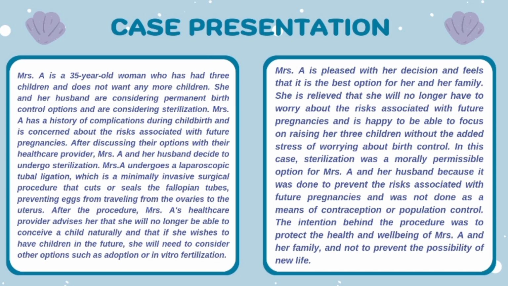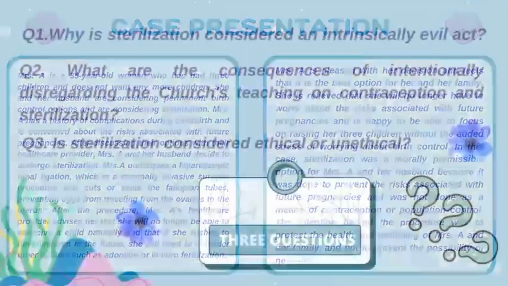In this case, sterilization was a morally permissible option for Mrs. A and her husband because it was done to prevent the risk associated with future pregnancies and was not done as a means of contraception or population control. The intention behind the procedure was to protect the health and well-being of Mrs. A and her family, and not to prevent the possibility of new life.